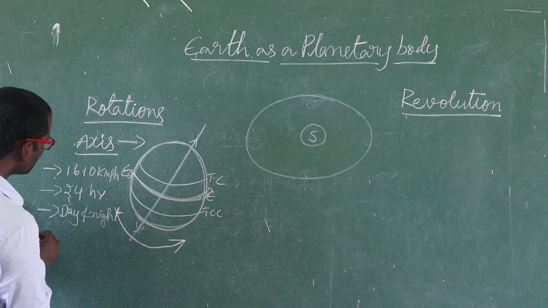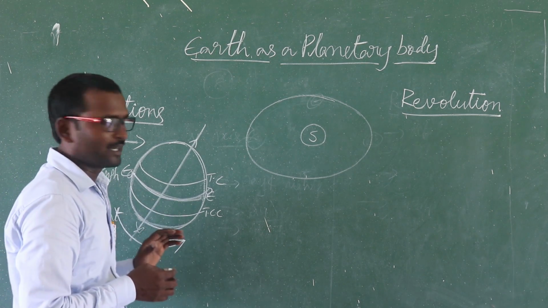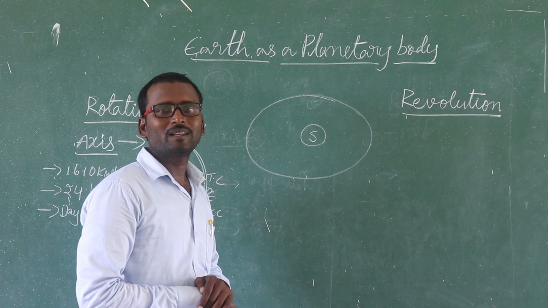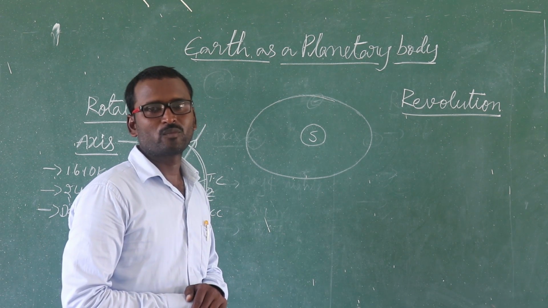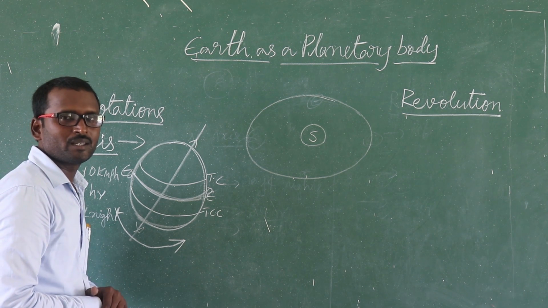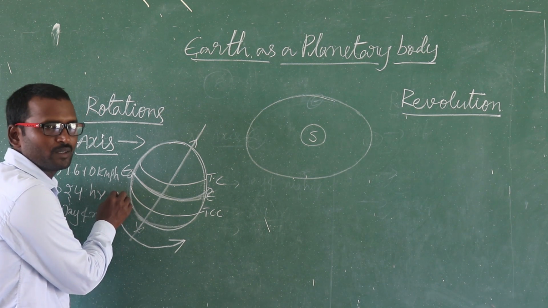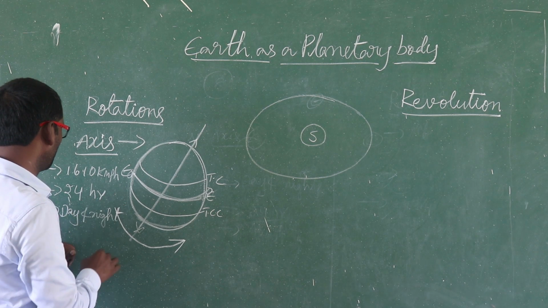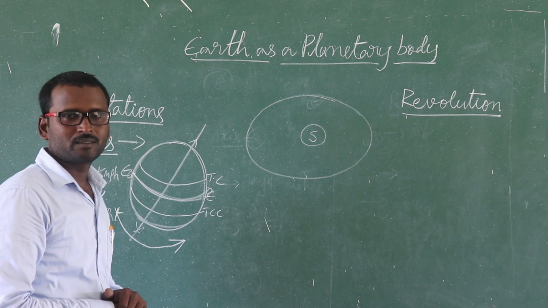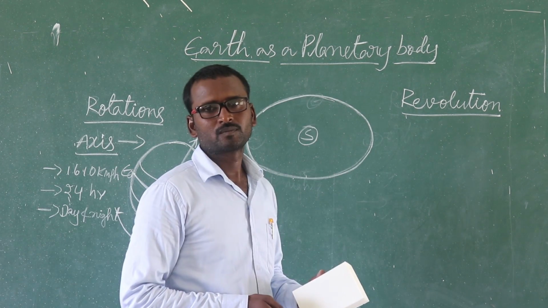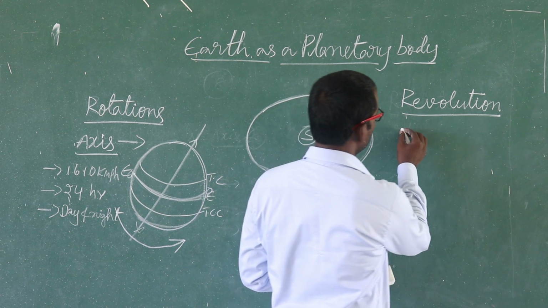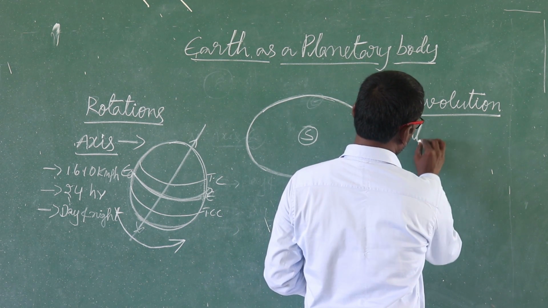Once again I would like to repeat it. What is meant by rotation? Rotation is nothing but when Earth revolves on its own axis from west to east at the speed of 1610 kilometers per hour, that we call a rotation. How much time does it take to complete one rotation? 24 hours. Due to rotation, what can we observe on the surface of the Earth? Day and night. Next one, rotation takes place on axis, revolution on orbit. What do we call it? Orbit.